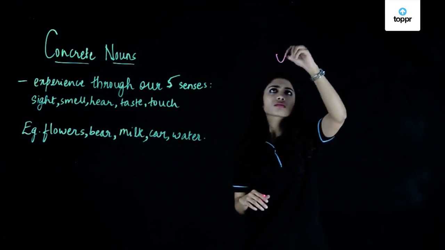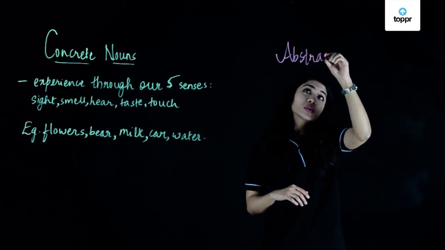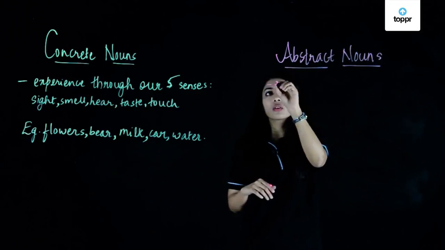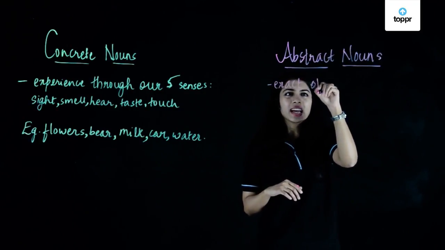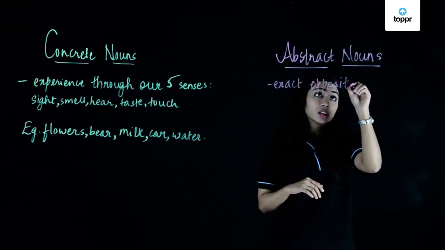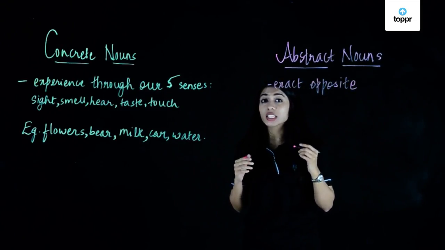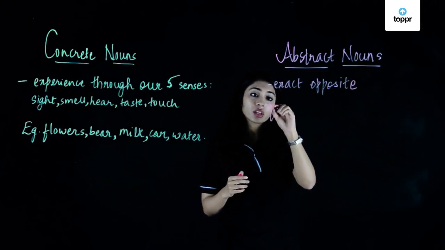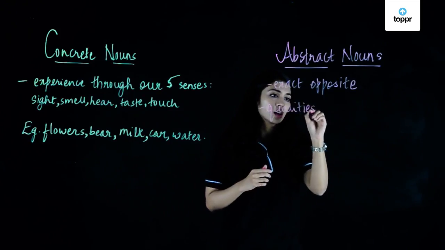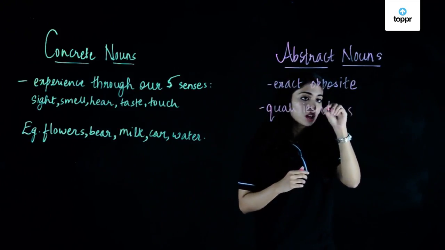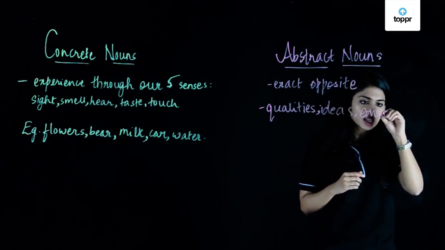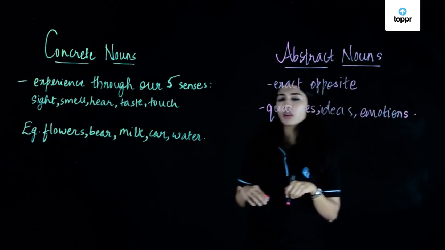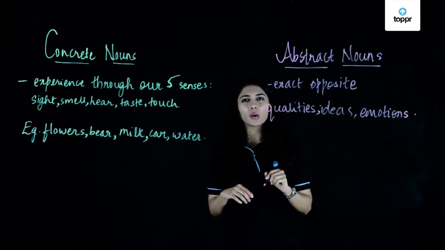Then what are abstract nouns? Any idea? Well, abstract nouns are the exact opposite of concrete nouns. So when I say exact opposite, that means we cannot experience abstract nouns through our senses. So abstract nouns are basically qualities, ideas, emotions. So these are our abstract nouns.